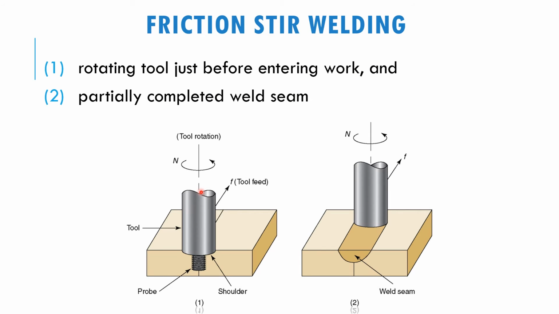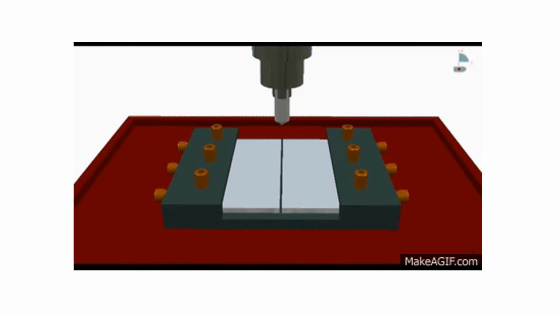This is the schematic diagram for friction stir welding. This is the part, and this is the butt joint area. And this one will be the rotating tool to create the friction stir in the metal. There will be a tool with a probe on it, and this tool will be rotating. Then it will stir the part over here and create the weld on the part like this one. So here is the simulation for friction stir welding.